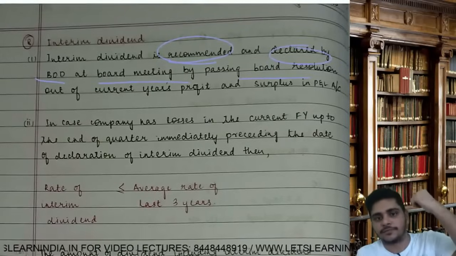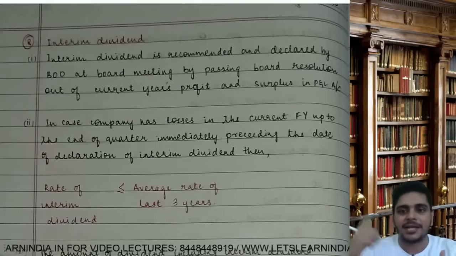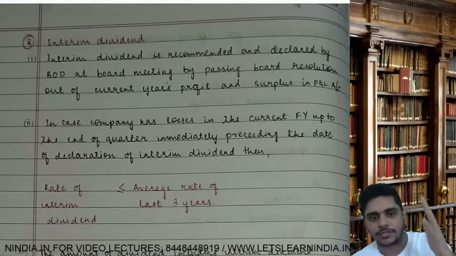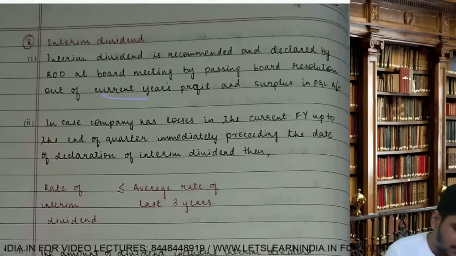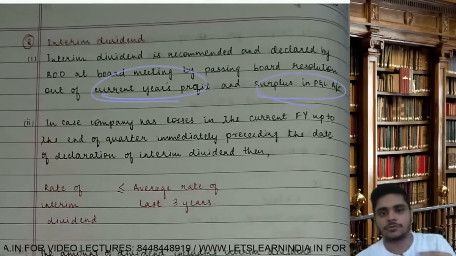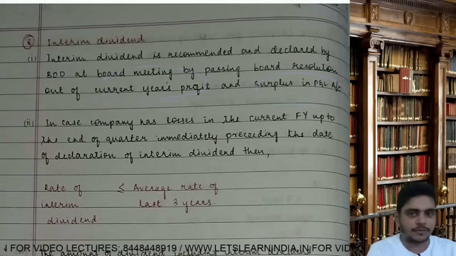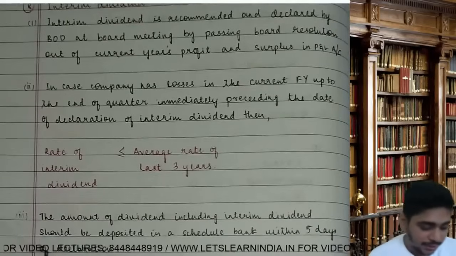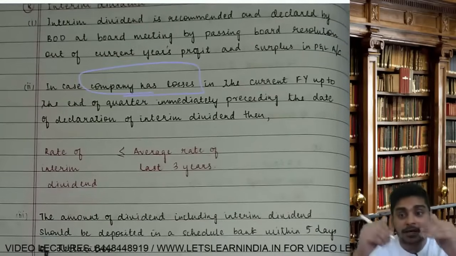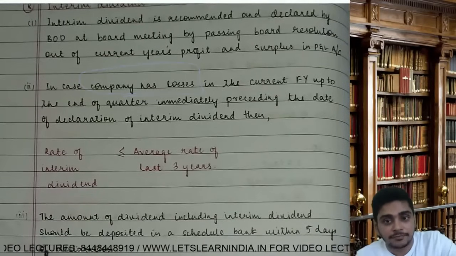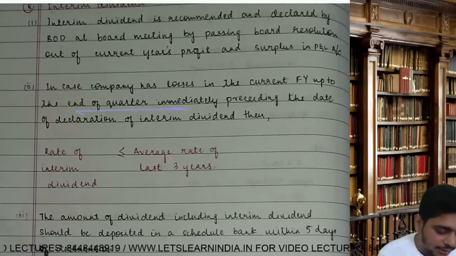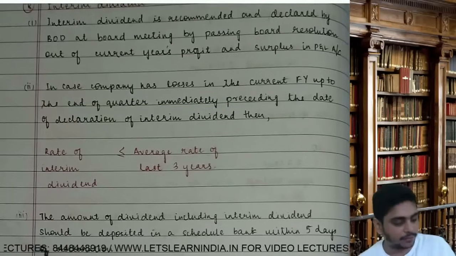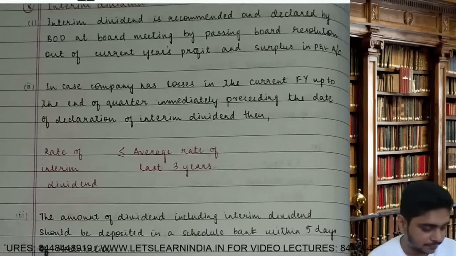This we have done previously. Interim dividend is recommended and declared both by board at board meeting by board resolution, out of current year's profit and surplus in P&L account. These are the two sources we have done previously. In case the company has loss in the current year, up to the end of the quarter immediately preceding the date of declaration of interim dividend. Sir, what does this line mean?